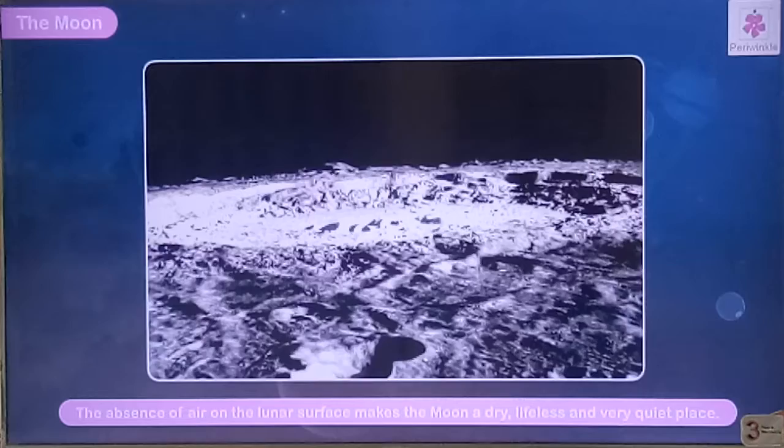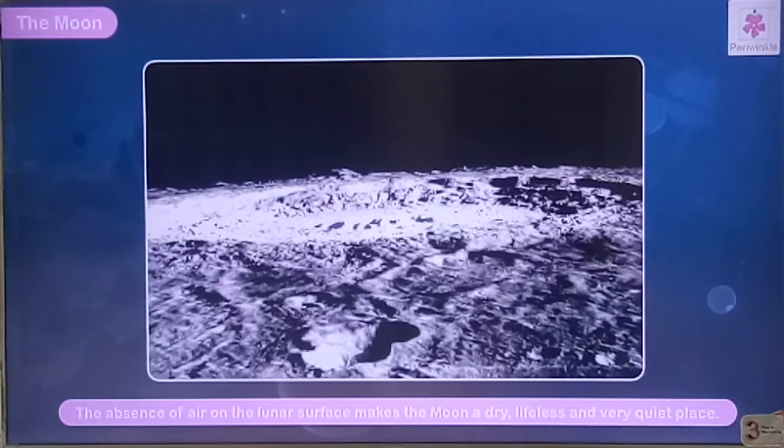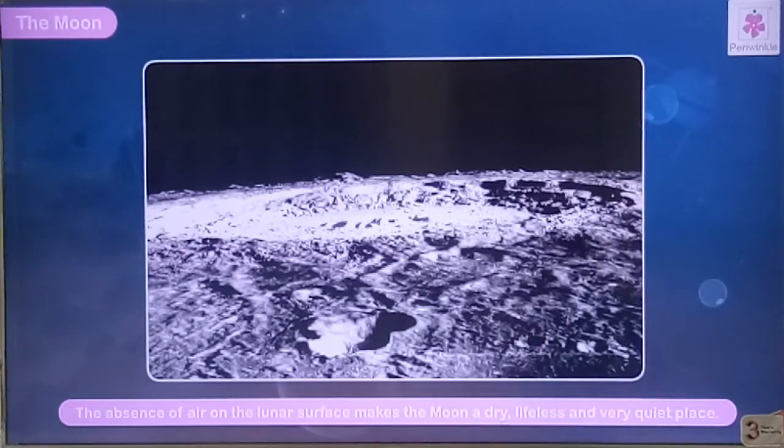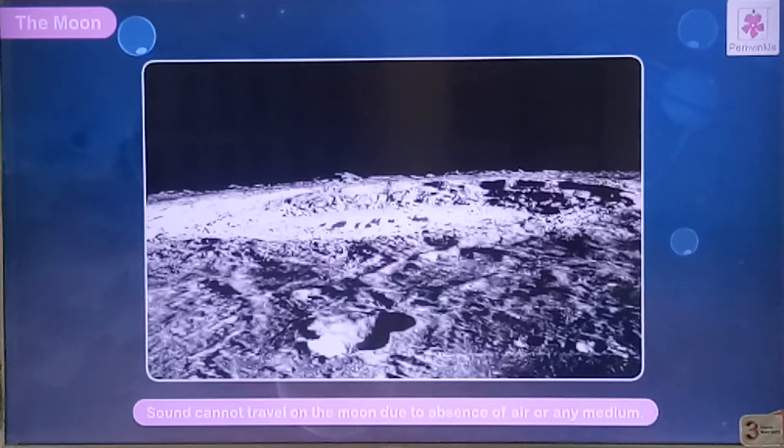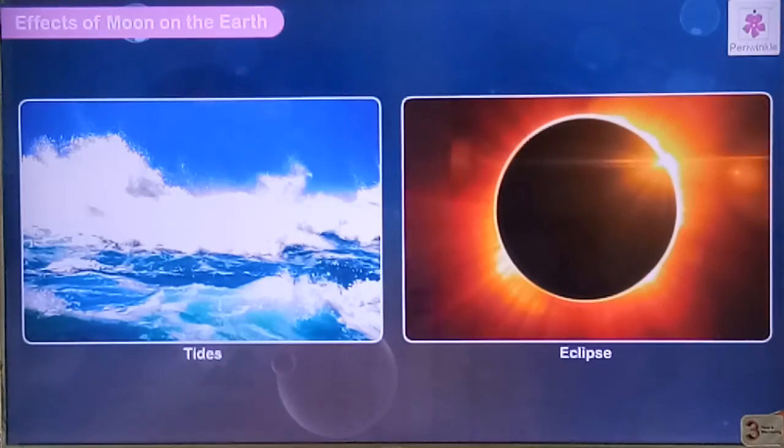The absence of air on the lunar surface makes the moon a dry, lifeless and very quiet place. Sound cannot travel on the moon due to absence of air or any medium for the sound waves to travel. Effects of moon on the earth, they are the tides and eclipse.